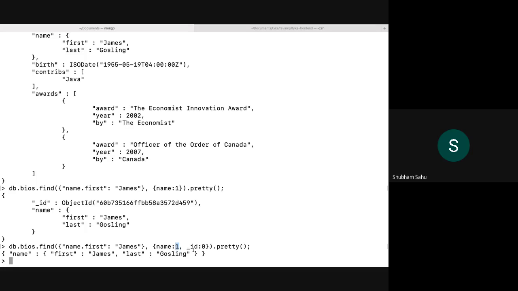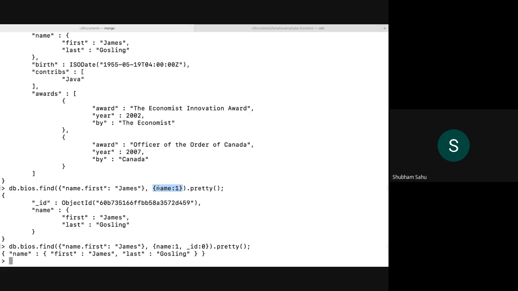The underscore ID comes by default because it is the primary key; MongoDB pushes it with the find command. So I defined underscore ID as 0, and now it is not coming.